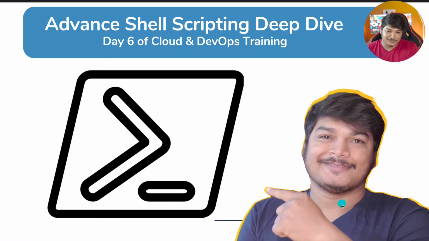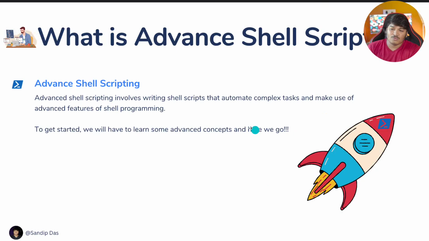Now guys, this is the training part. We're going to start advanced scripting. Now what is advanced scripting? Let's come to that first. Advanced shell scripting involves writing shell scripts that automate complex tasks and make use of advanced features of shell scripting. Now, what kind of things are those?